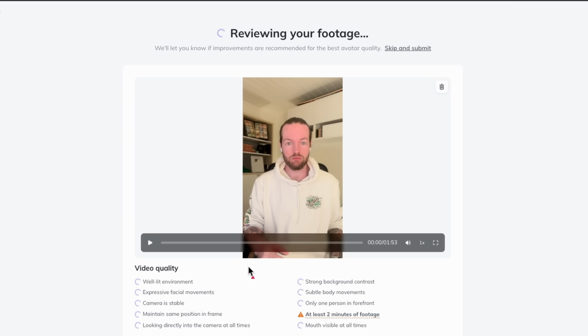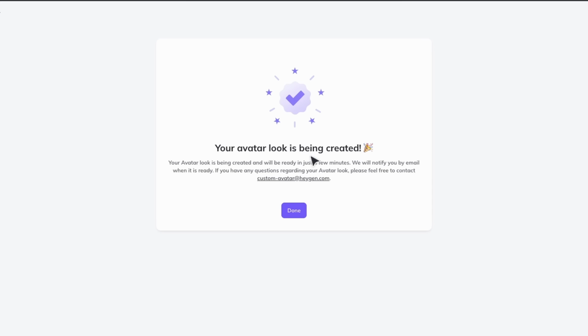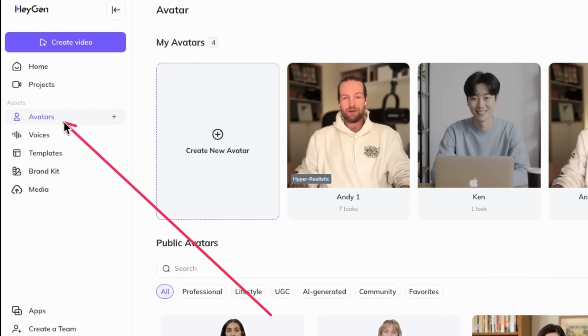It actually doesn't matter if you get some X's on these. You can still go through with creating the avatar. So we're just going to click on submit. The video should be uploaded and it's going to take a couple of minutes. And the cool part is that you can keep trying. So if you go to avatars, you have my avatar right here.